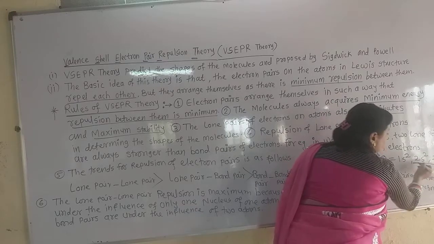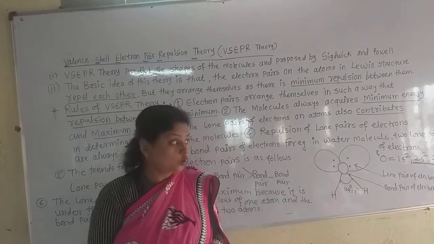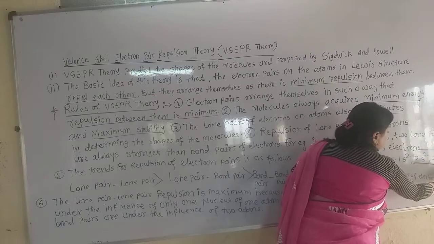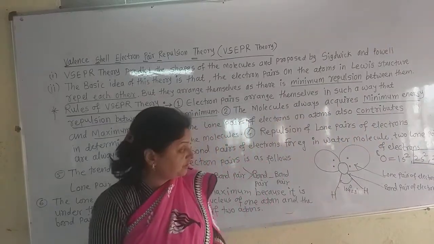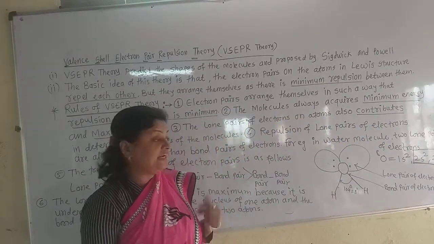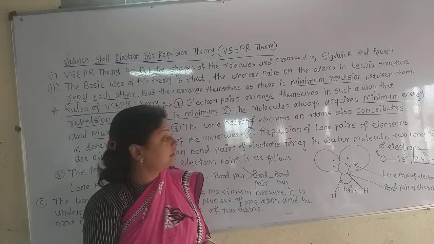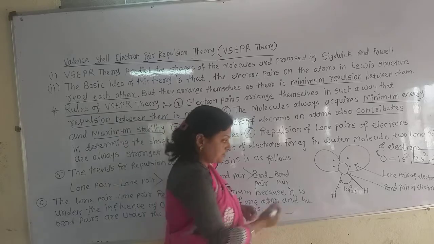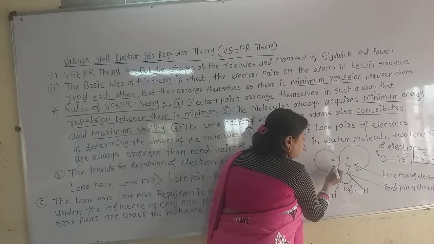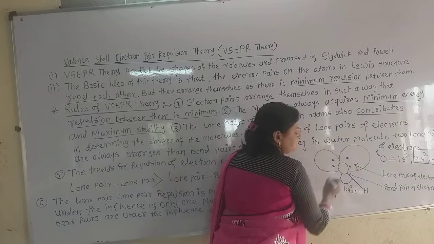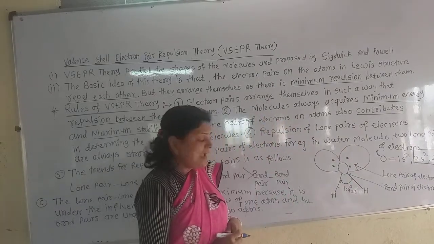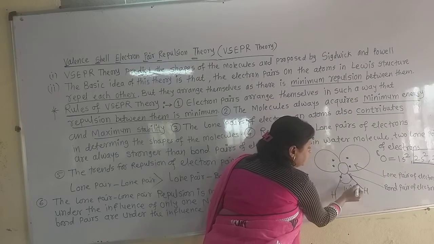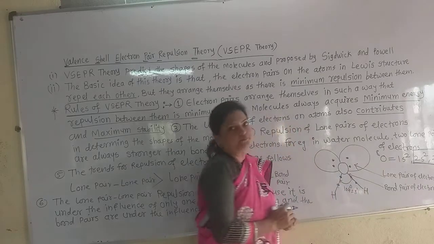Now these 2s2 and 2p4 electrons are called the valence electrons, because they are the electrons present in the outermost shell, or valence shell, and they take part in the bonding. These 6 electrons on the oxygen atom are shown by these 2 lone pairs, that is 4 electrons, and the other 2 take part in bond formation with the hydrogen atoms.